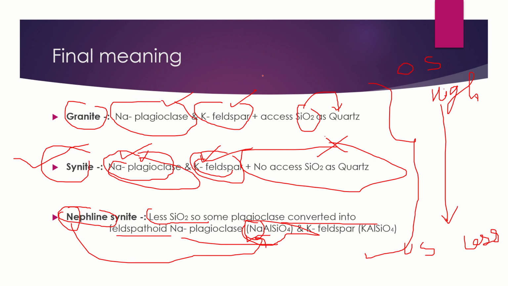Let me summarize it again. If we have a rock with sodic plagioclase, orthoclase and free quartz, that is granite. If we have sodic plagioclase and orthoclase without free quartz, that is syenite. If we have a deficiency in SiO2, then sodic plagioclase and calcic plagioclase are converted into the feldspathoid named nepheline, and then it will be known as nepheline syenite.